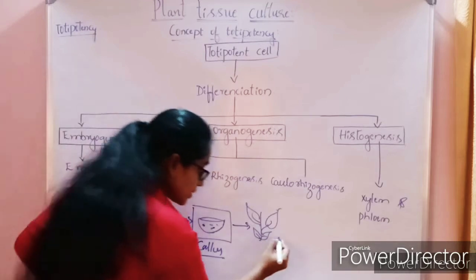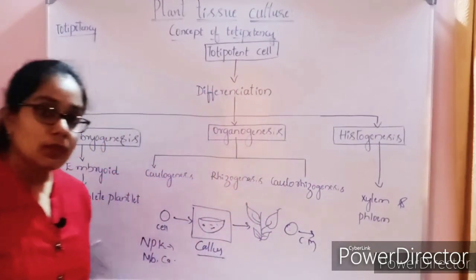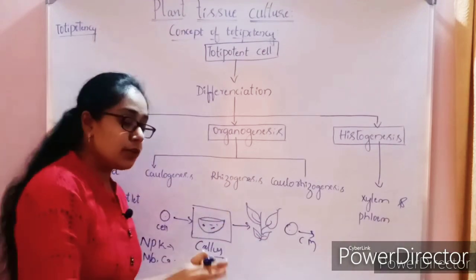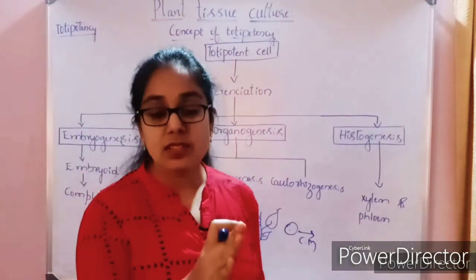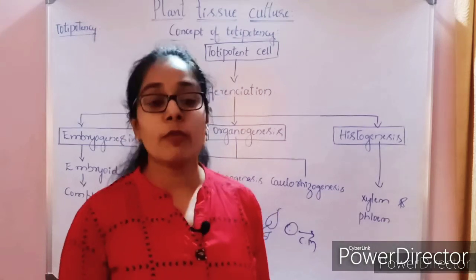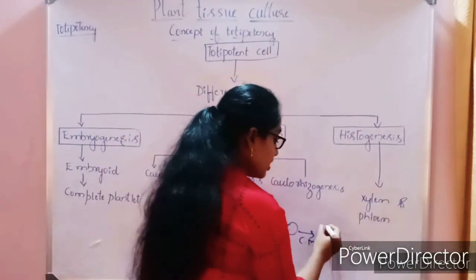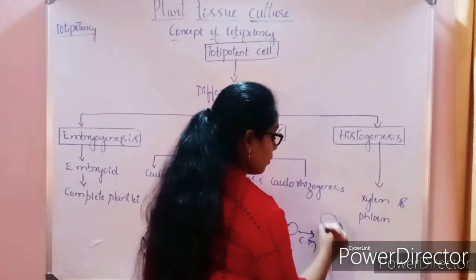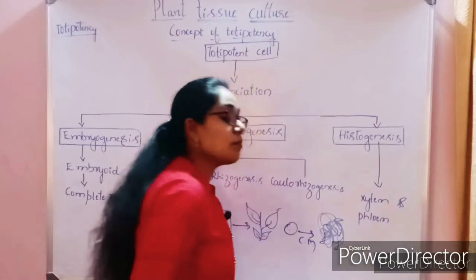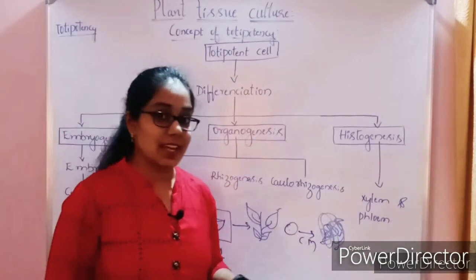After placing it in a culture medium, the cell will enter an intermediate stage called callus. Callus will be in the form of a proliferated mass. You can't even differentiate it. So a proliferated mass of cells is what is called callus.